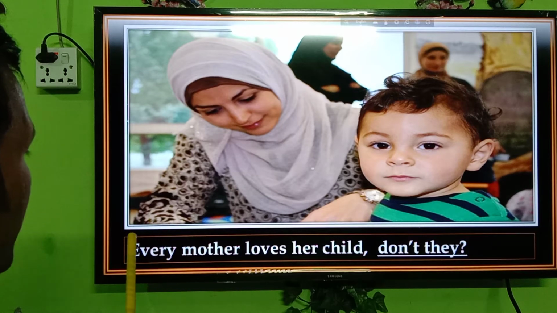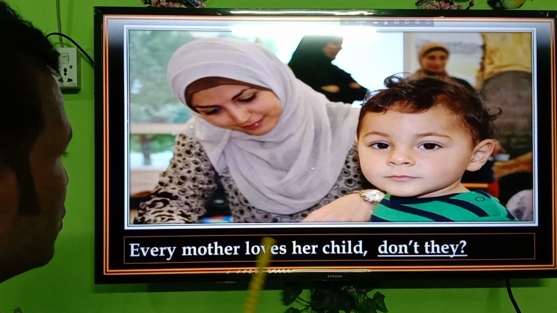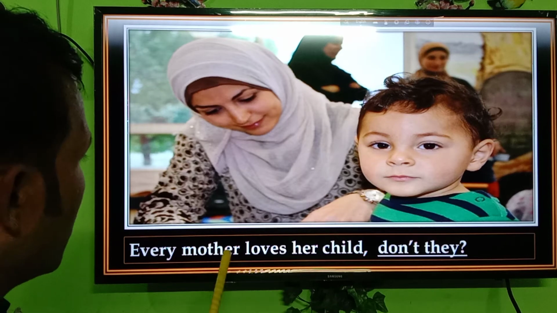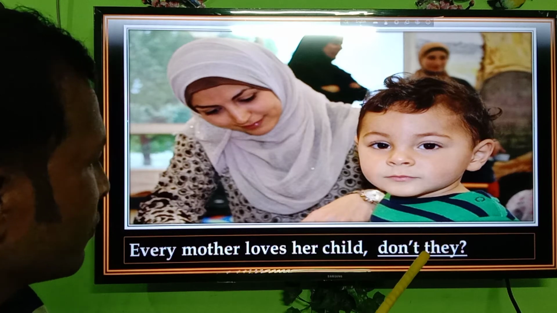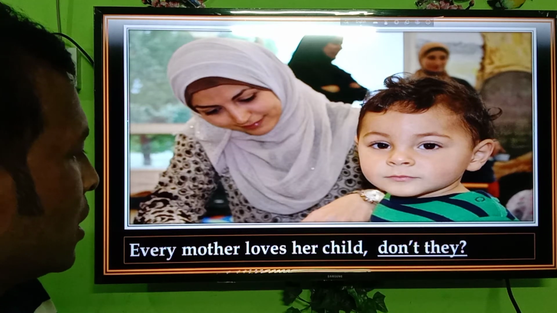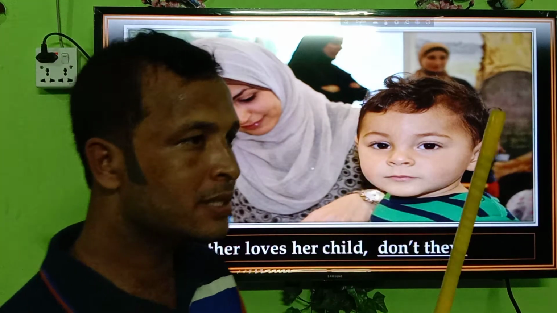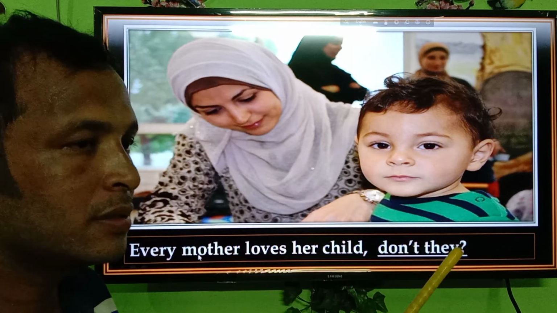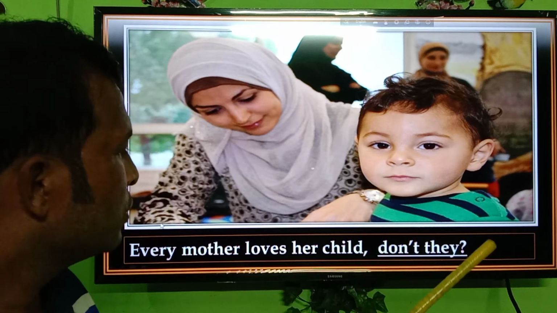At the beginning of the sentence, if we find every, then we can use the pronoun they as the operator. If we use they instead of every mother, they do not take the verb doesn't. That means we cannot use doesn't with the pronoun they. So we have to use don't with the pronoun. That is the exception.